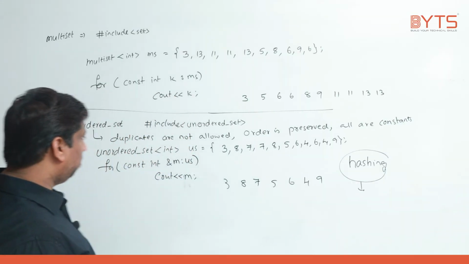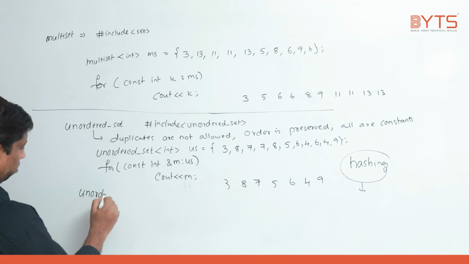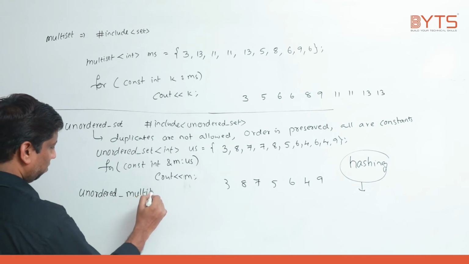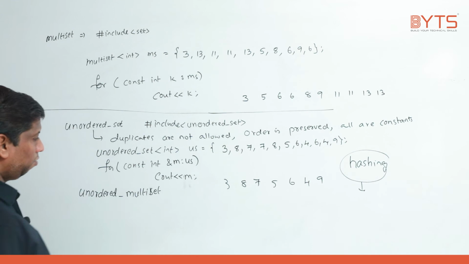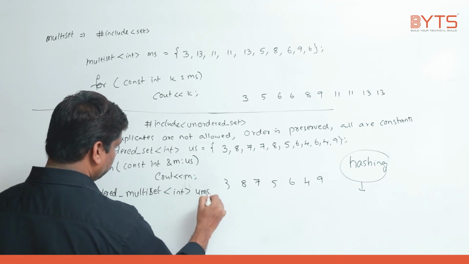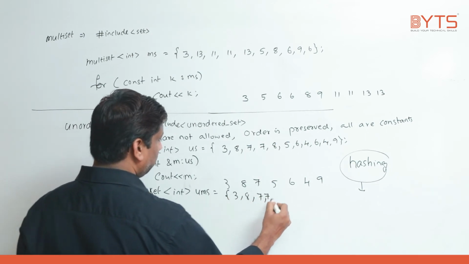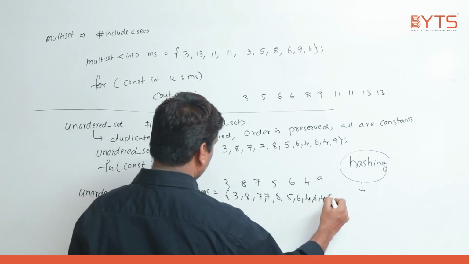Next, the last important thing is we have unordered_multiset. This is also present in the same header file. Let me take it this way: unordered_multiset<int> with the same values 3, 8, 7, 7, 8, 5, 6, 4, 6, 4, 9.